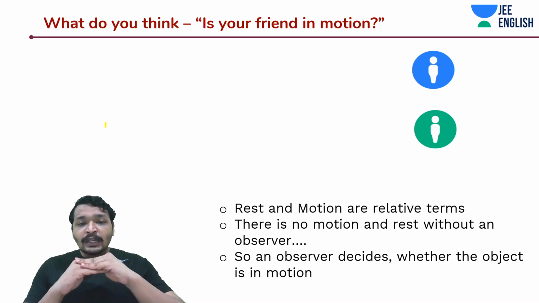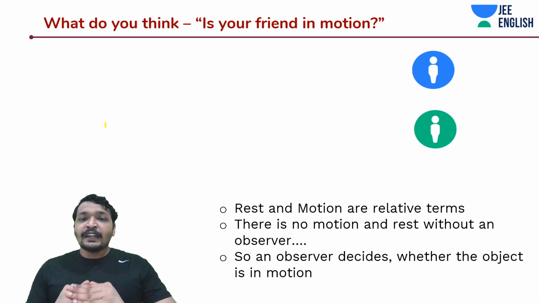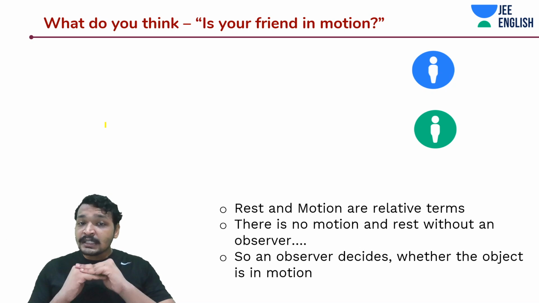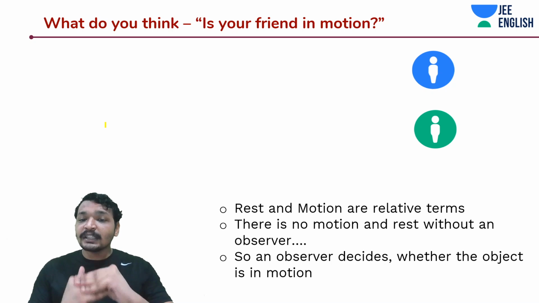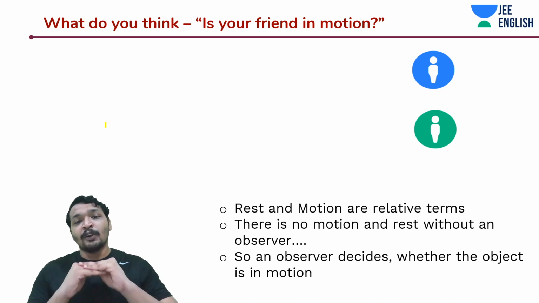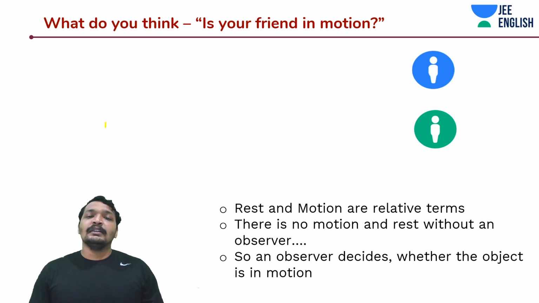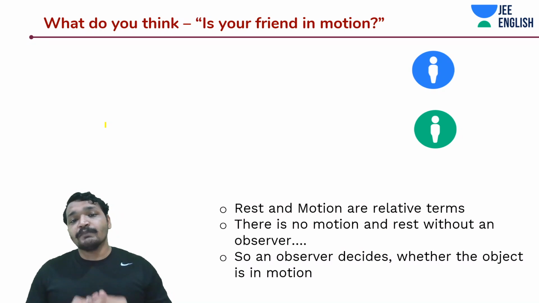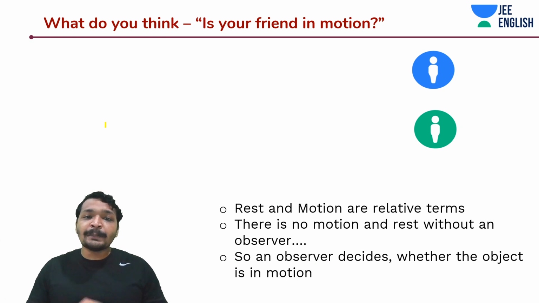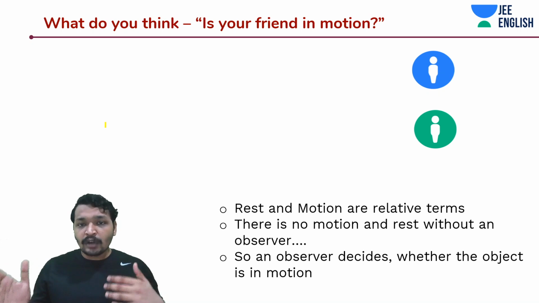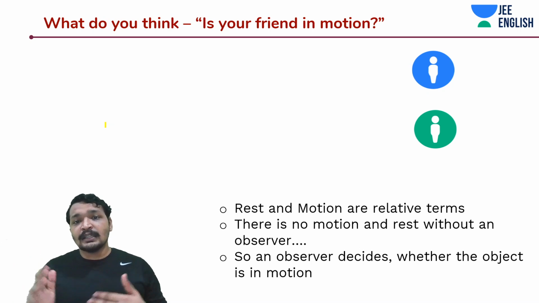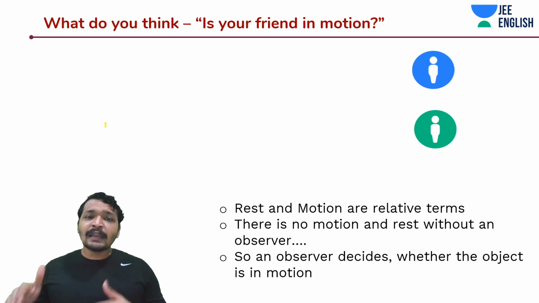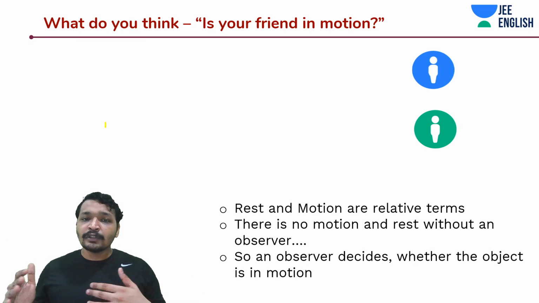Without an observer or a frame of reference, without any coordinate axis, there is no concept of rest and motion. Rest and motion are relative terms, just like the example I told you in the beginning. For you, a person sitting on a chair right next to you and not moving around is at rest because you both are on the same frame of reference, the earth. We both are on the earth.